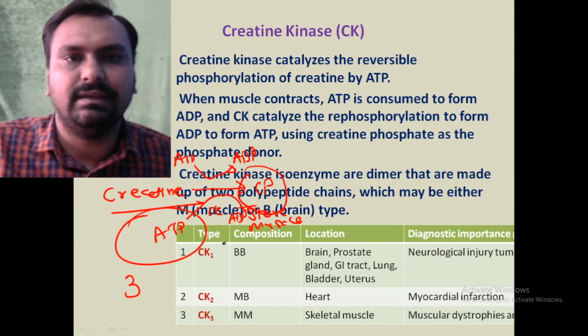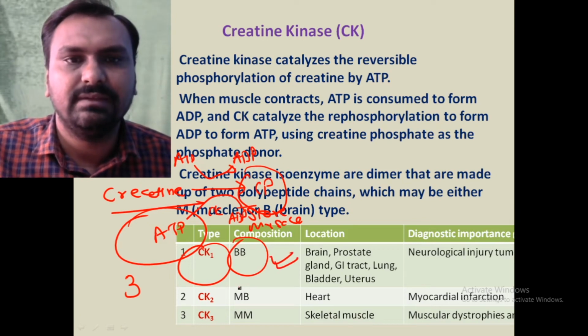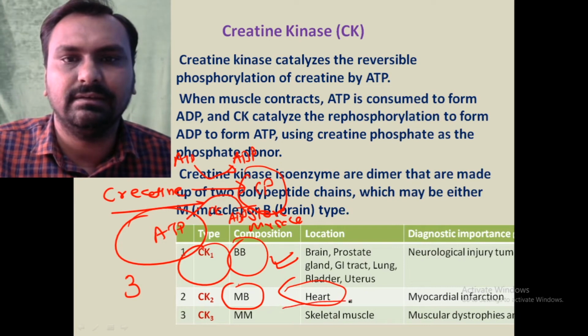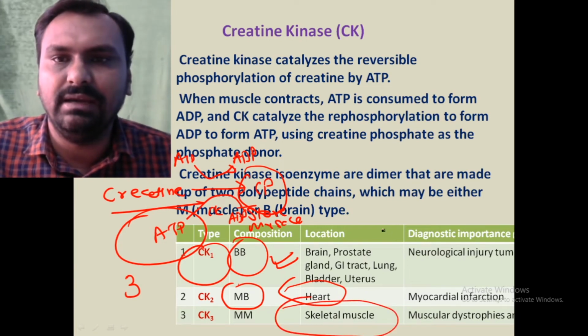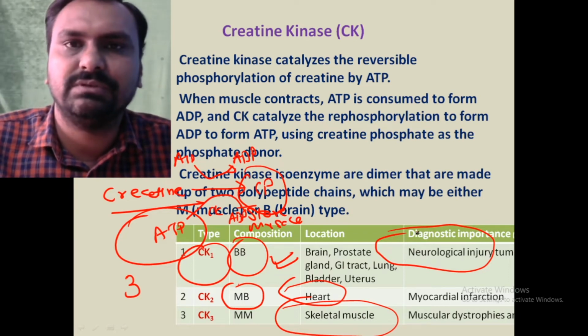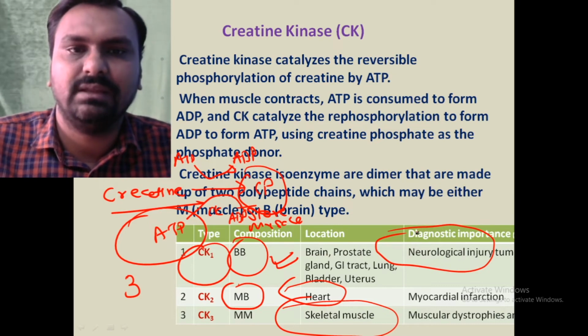CK1 is present in the brain. This portion is called BB. CK2 is called MB. It is present in the heart, and CK3 in the skeletal muscle. In case of brain disorder or neurological injury, the CK1 portion, the BB portion, will be increased. In case of muscular dystrophy, CK3, that is the MM portion, is increased.